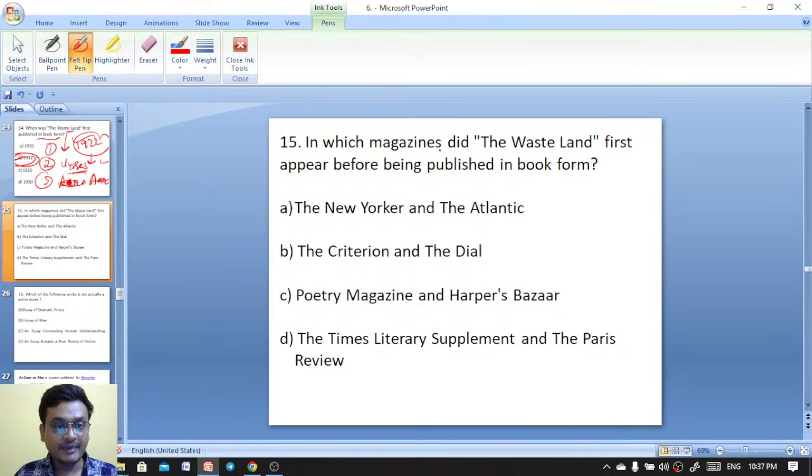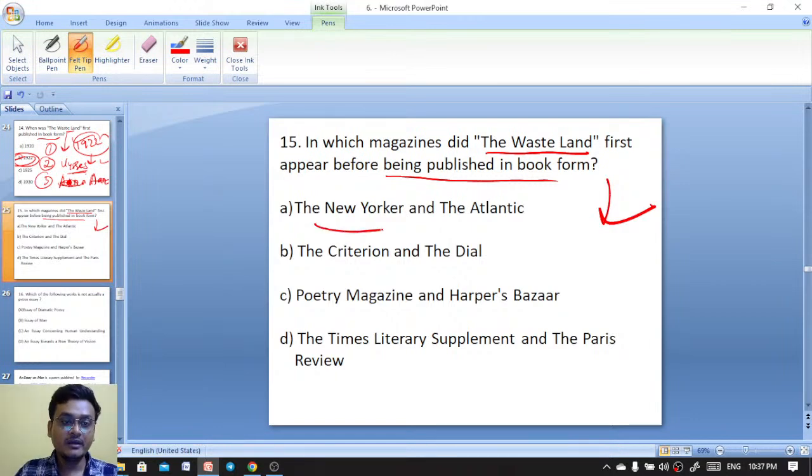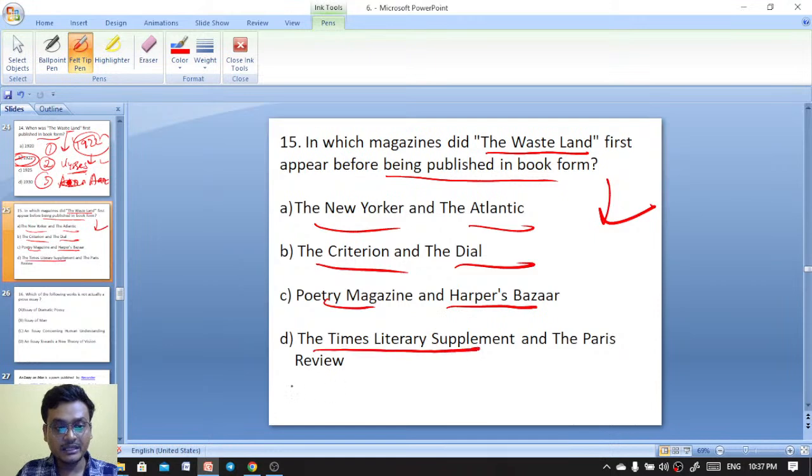In which magazines did The Waste Land first appear before being published in book form? The New Yorker, the Atlantic, the Criterion, the Dial, Poetry Magazine, Harper's Bazaar, the Times Literary Supplement, and the Paris Review.